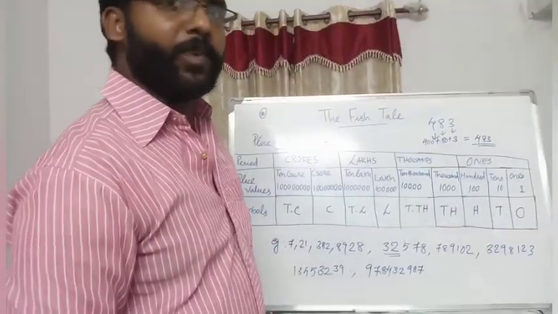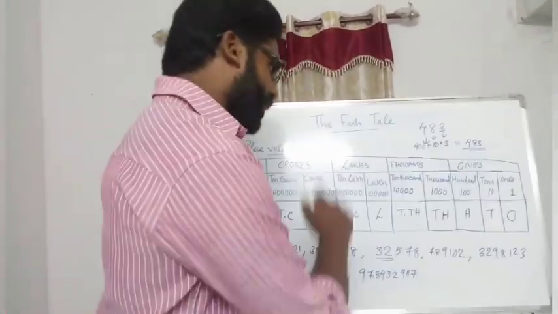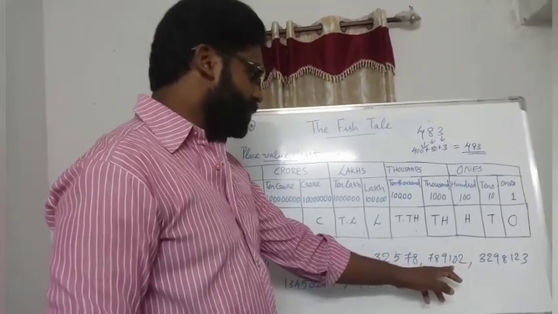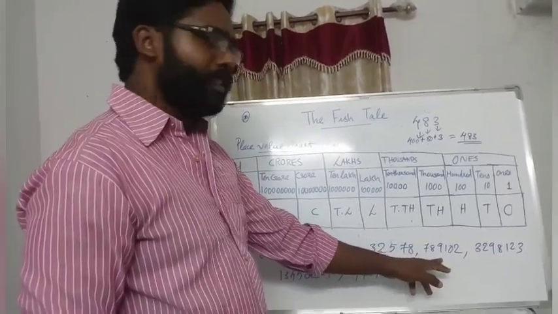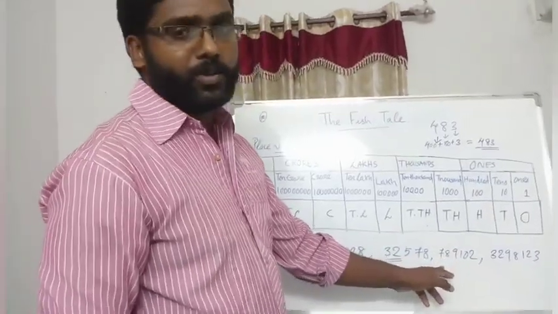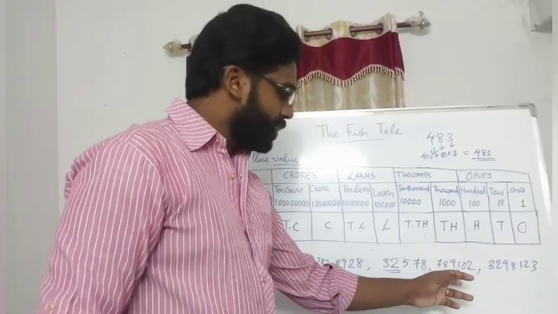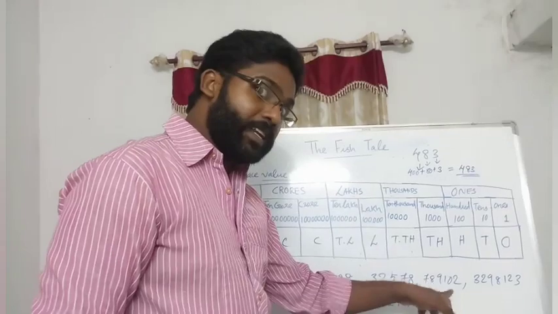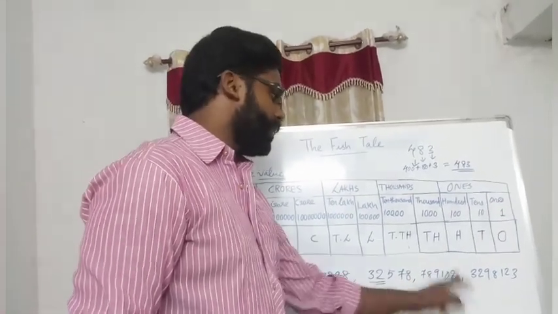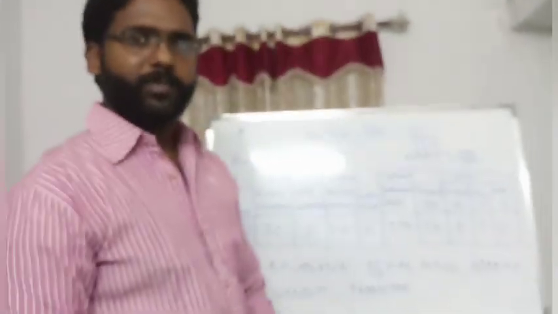32,578. Okay, so next, ones, tens, hundreds, thousands, ten thousands, lakh. So we must start with lakh. 7 lakh. Then next is 89,102.